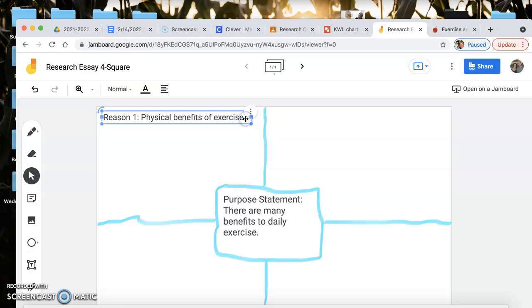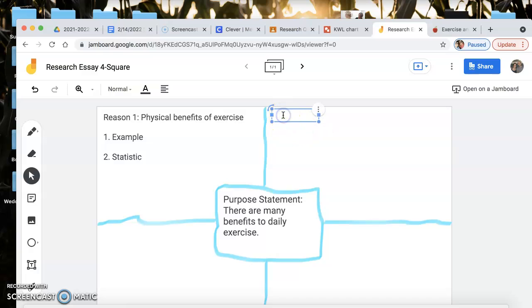All right, and then remember, you have to have how many idea developments per paragraph? 2. All right, so here I might plan to use an example, maybe from my own life, or just come up with an example. And then the next one, I might try to use like a statistic. So I would need to find that online because I don't know any statistics off the top of my head.